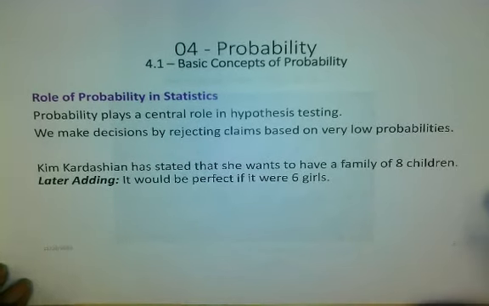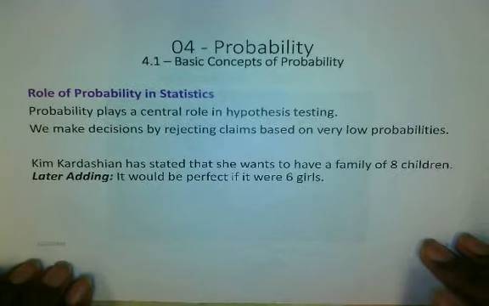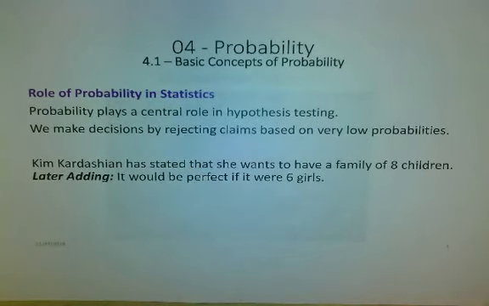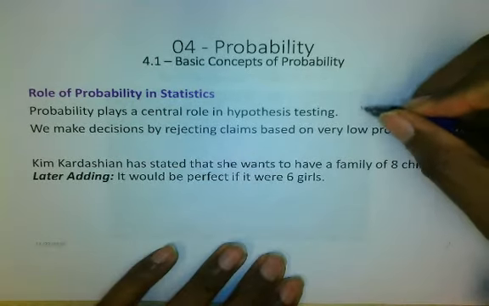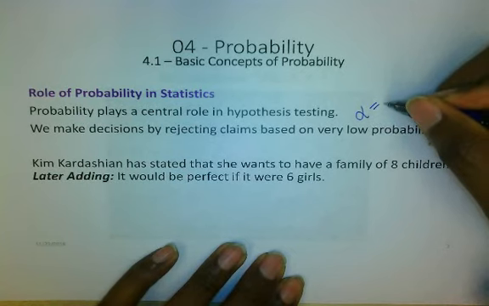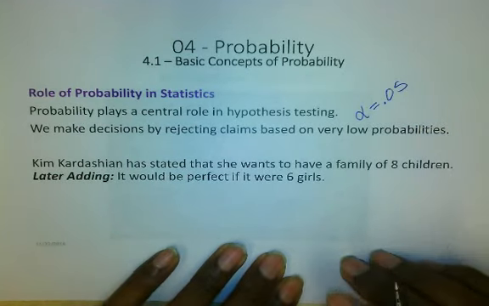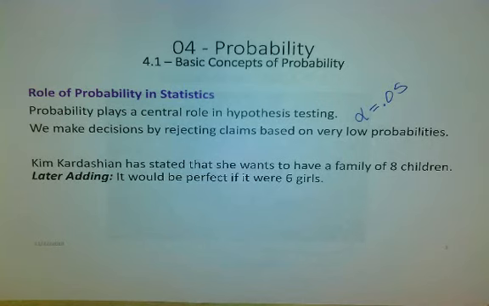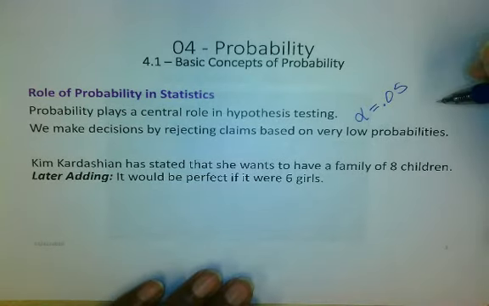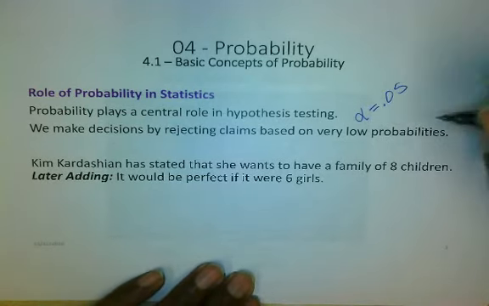What is the role of probability in statistics? Of course, probability plays a central role in hypothesis testing. We make decisions by rejecting claims based on very low probabilities. You guys know and have probably seen alpha before. We will reject the null hypothesis if our p-value is less than alpha. So we'll get the p-value from our experiment.